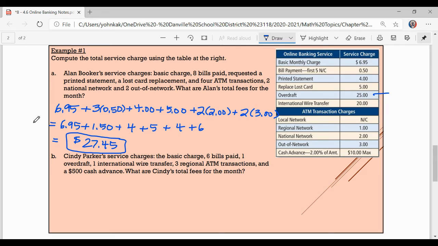Okay, letter B, Cindy Parker's service charges include the basic charge, so that's $6.95. Let's see, she paid 6 bills and you get 5 for free, so that's 1 at 50 cents. Then we got 1 overdraft, so that's $25. Then we have 1 international wire transfer, so that's $20. We got 3 regional ATM transactions, so that's 3 times $1.